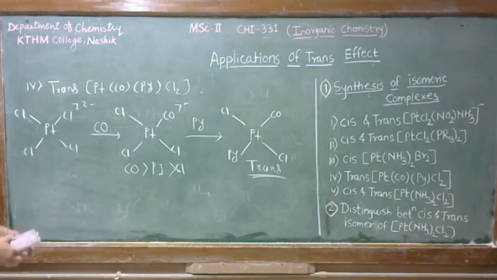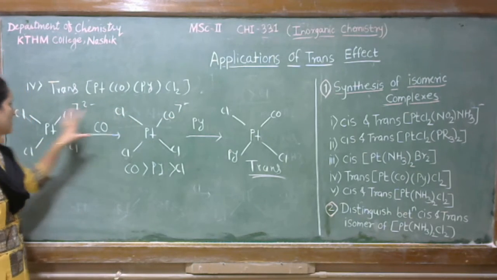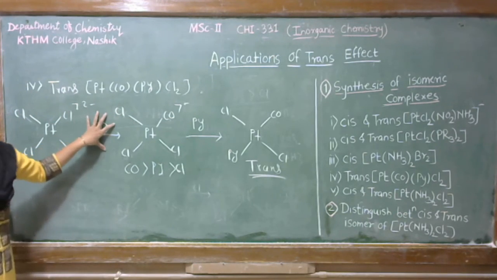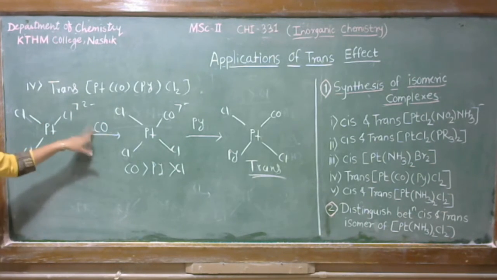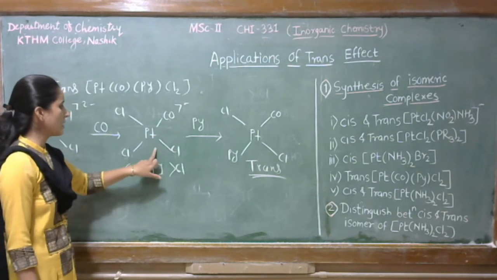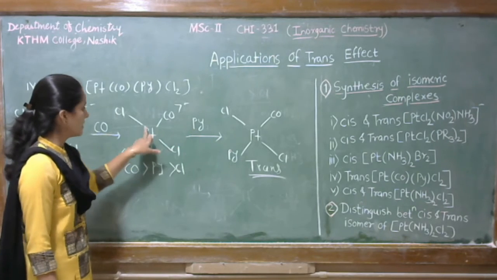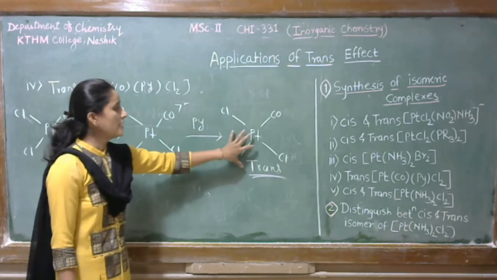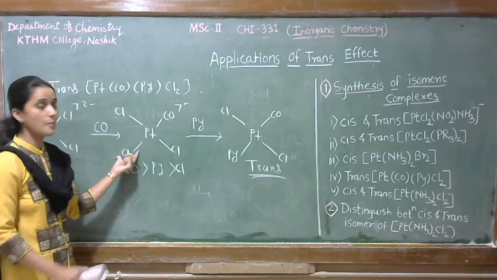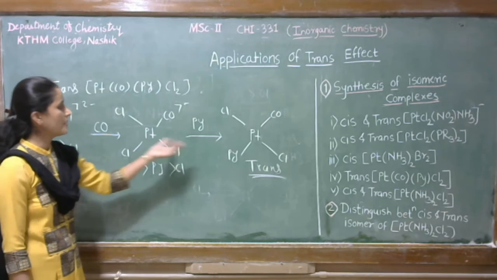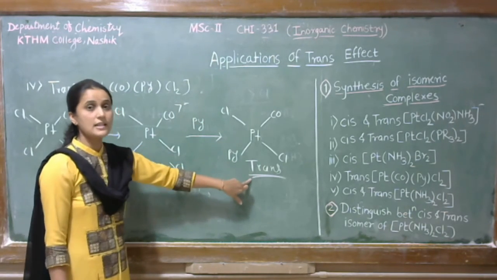So, see student, this is the synthesis of trans PtCO(Cl2). As we know that CO has more trans-directing effect in the series, any one chlorine gets replaced by this CO. So, we get such type of isomer. After this, when we treat pyridine with this complex, we get the final trans product. Why is this so? Because CO is able to replace its opposite ligand. So chlorine gets replaced by this pyridine, and we get the trans isomer.